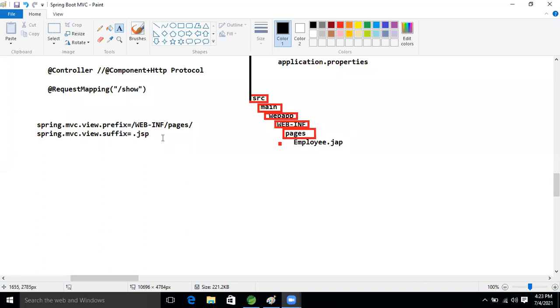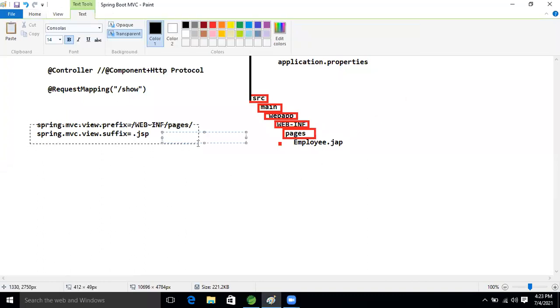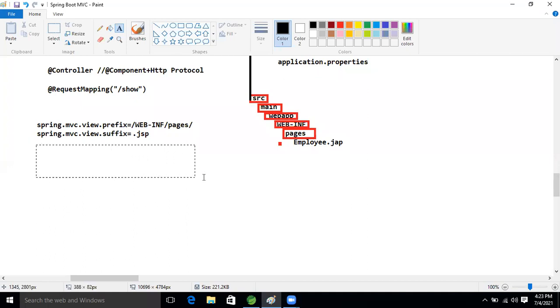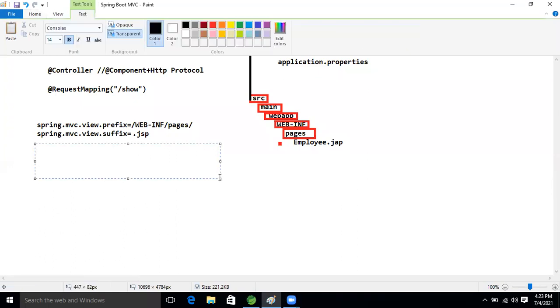Okay. So dot JSP, right? These two keys we will write. After that, if we want to specify the port, by default our Tomcat server port number is 8080. But if we want to give our own, what is the key? Server dot port is there, right? Server dot port, 9090. These three tags.